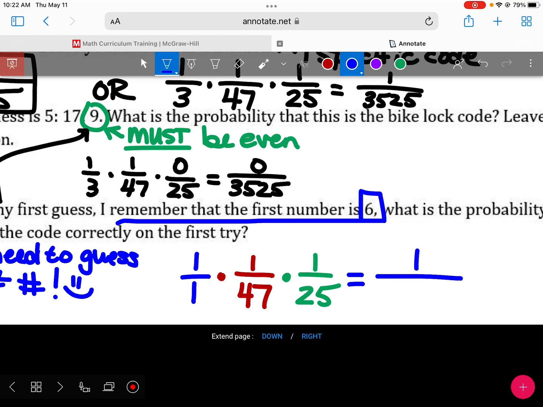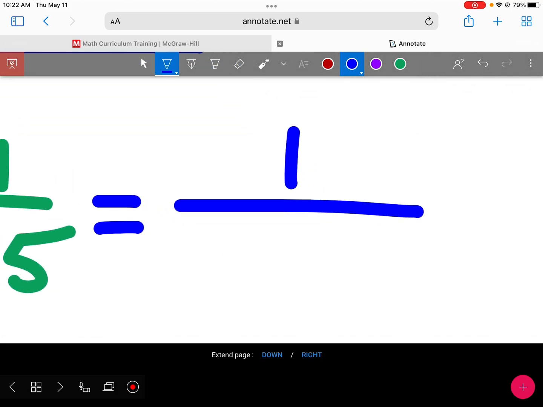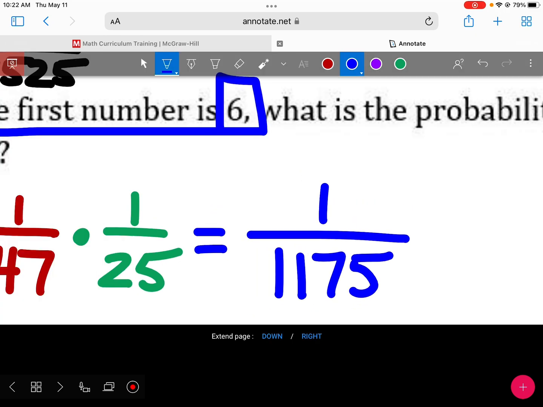So it's going to be 1 out of what? In my denominator, I'm doing 1 times 47 times 25. 1,175.